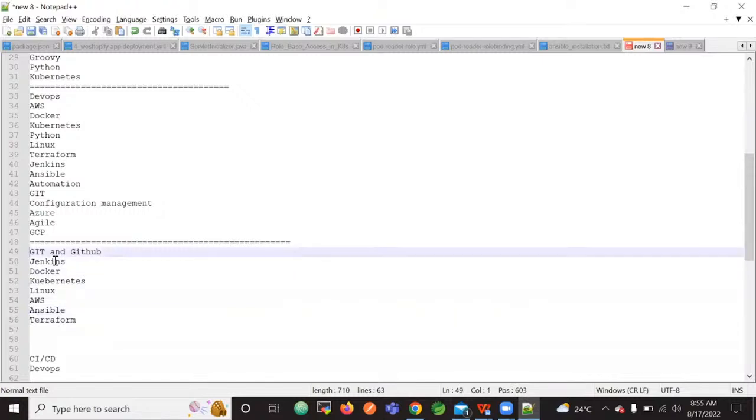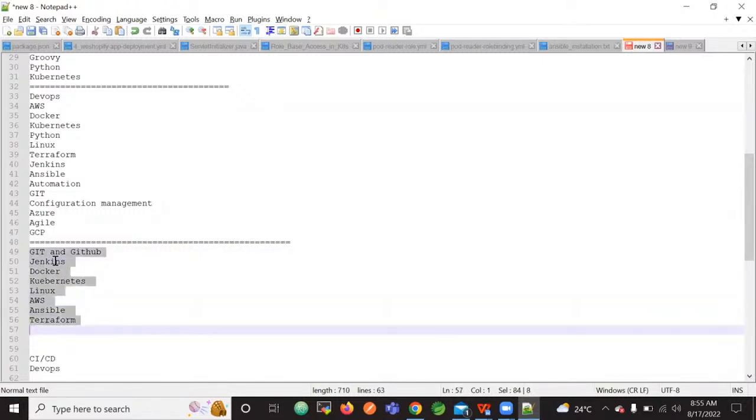These are all common tools. Any job role you take, you'll go to Naukri, Monster, anywhere, these are the common tools that we can see.